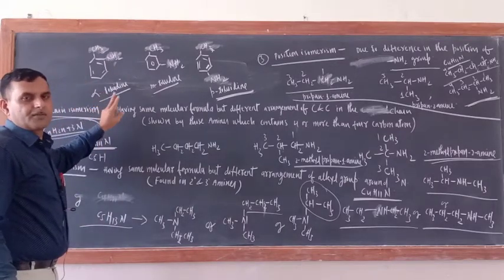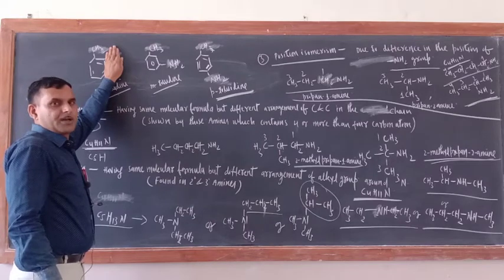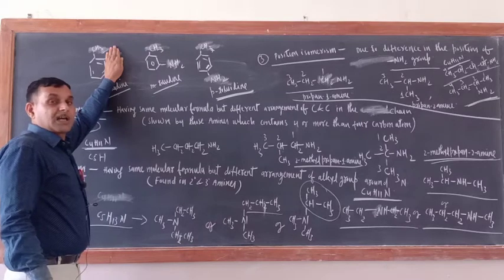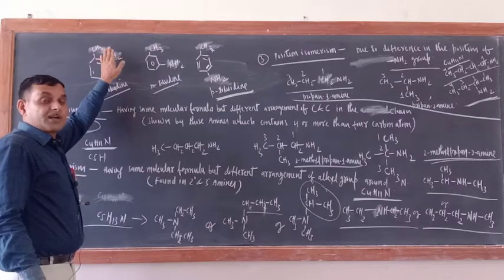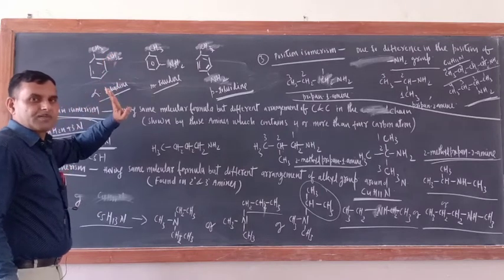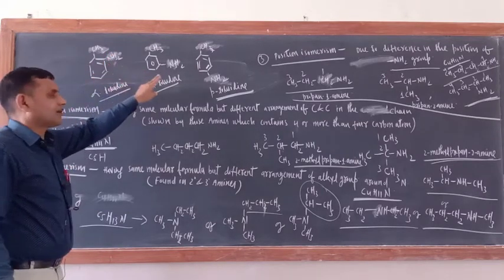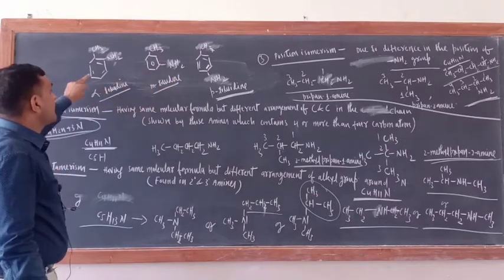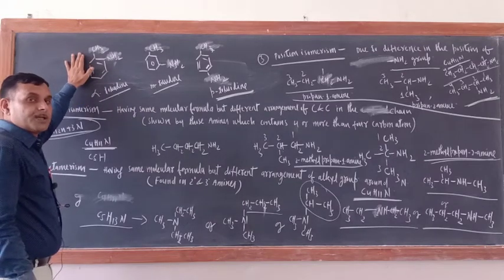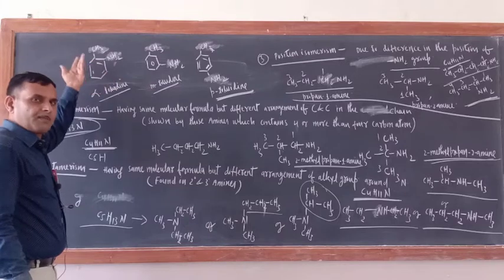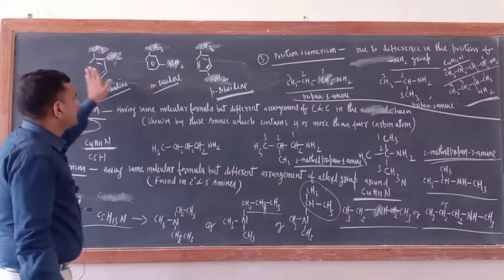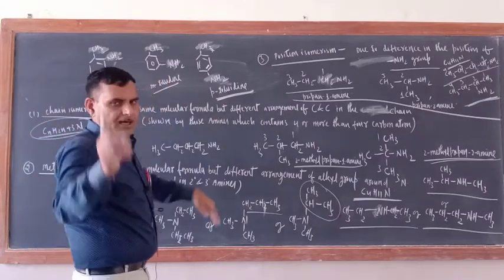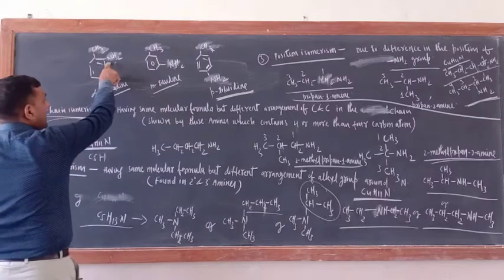Both can be the functional group. If this is not there, then it is toluene. Okay, and toluene is itself a class of organic compound, where the CH3 group will be considered as the functional group. So remember this one. If you are considering the NH2 group as a functional group, then this arrangement is correct. If you consider the CH3 group as a functional group, then revert back to the previous position. Revert back. Okay? Then that would be correct. The name would be same only. Ortho, meta and para. And always remember, the NH2 group will get priority over the CH3 group.